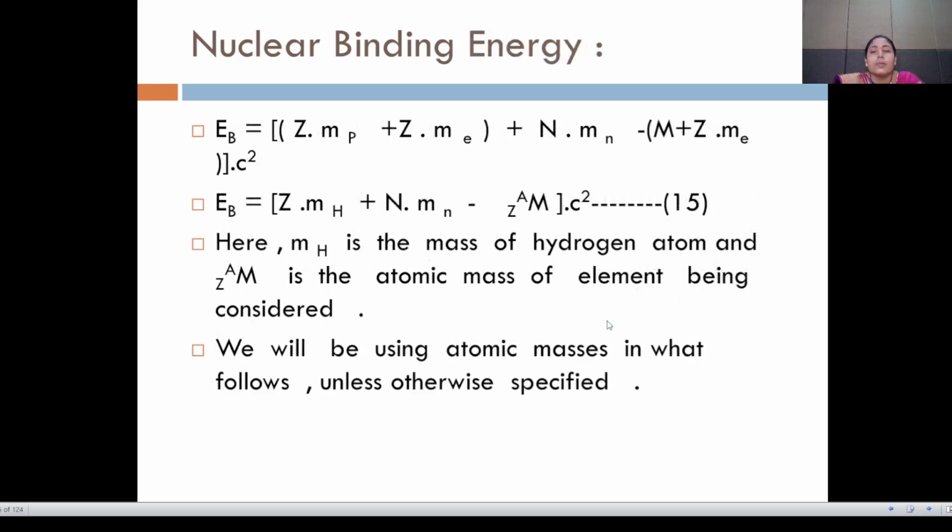So EB is equal to [Z into mH plus N into Mn minus the atomic mass of the element] into C squared, equation number 15, where mH is the mass of the hydrogen atom and the atomic mass is that of the element being considered. We will be using atomic masses in what follows unless otherwise specified.